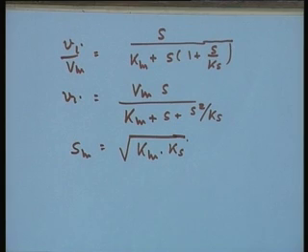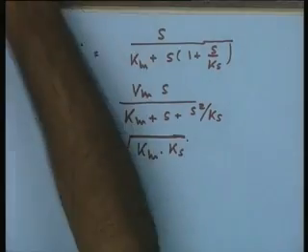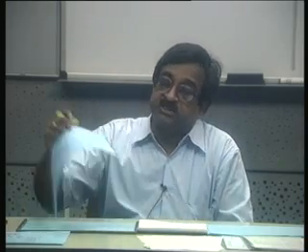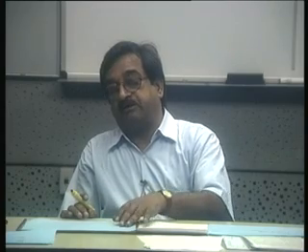One can develop the expression, write the differential and equate it to 0, and that will end up in the substrate concentration for the maximum reaction velocity. So, in such cases you notice that such enzymes do not really strictly follow the typical Michaelis-Menten kinetics.